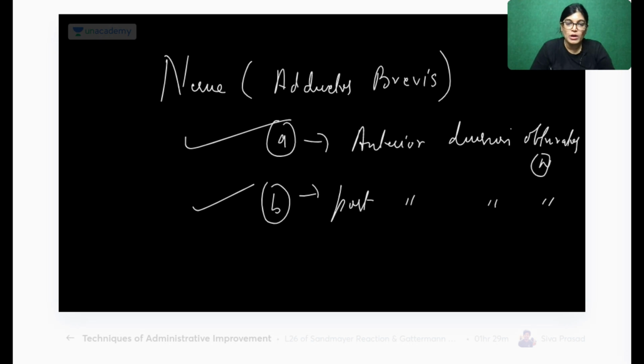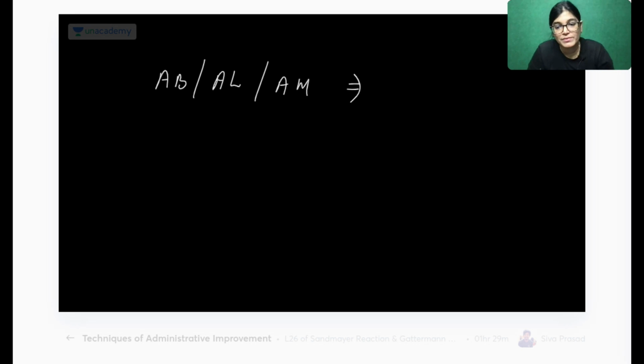One more thing is important about the adductor group of muscles. Of the three adductor muscles, we have adductor brevis, adductor longus, and adductor magnus. Adductor brevis is not a hybrid muscle, so please don't get confused with that. It is not an example of a hybrid muscle because both divisions are from the obturator nerve only. Adductor magnus is a hybrid muscle, with two different sources. Don't confuse that.